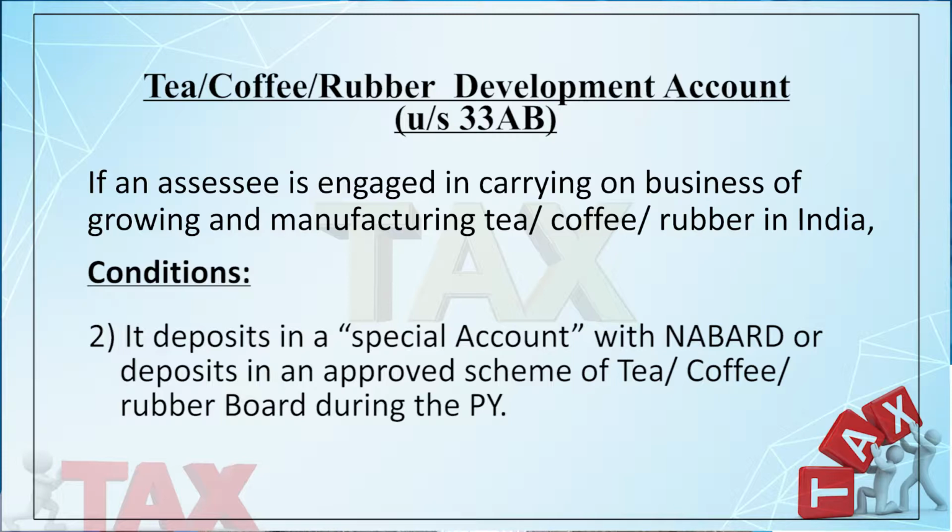Who will approve this scheme? In case of the tea industry, it may be the Tea Board. In case of the coffee industry, it will be the Coffee Board, or in case of the rubber industry, it may be the Rubber Board in India. So the board should approve the scheme. If such type of business transfers any amount to the special account maintained with NABARD or a special scheme as approved by the respective board, then the amount so transferred to the special account will qualify for deduction.